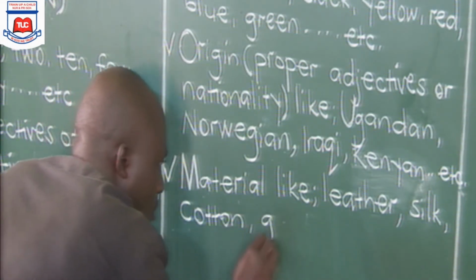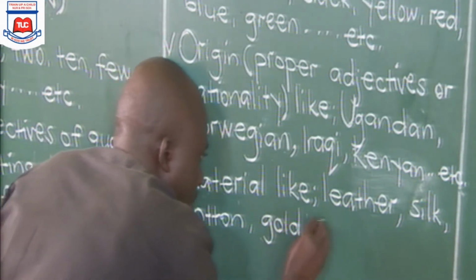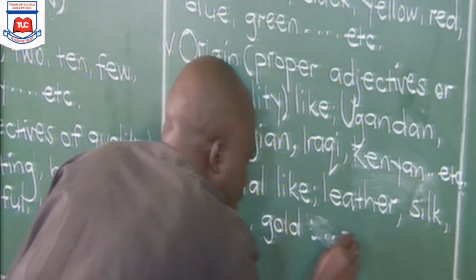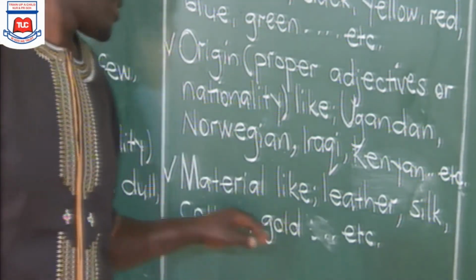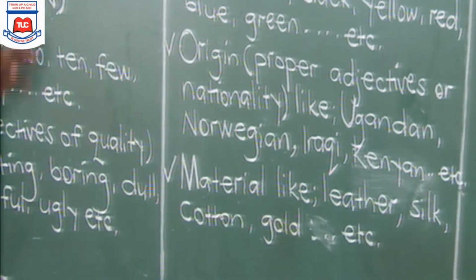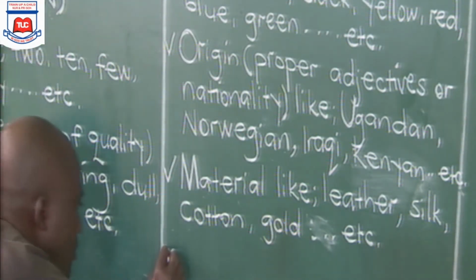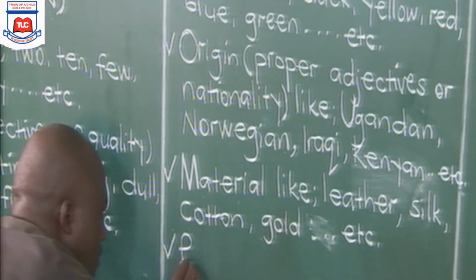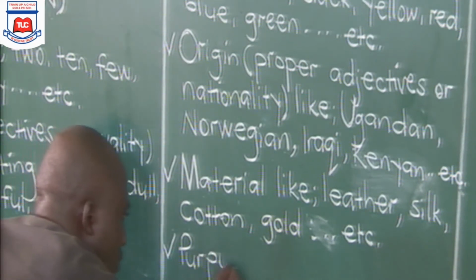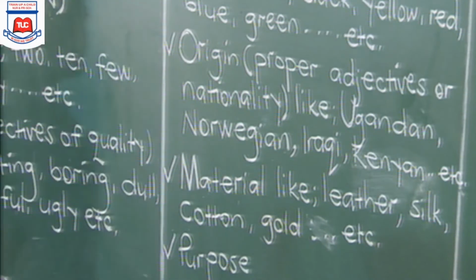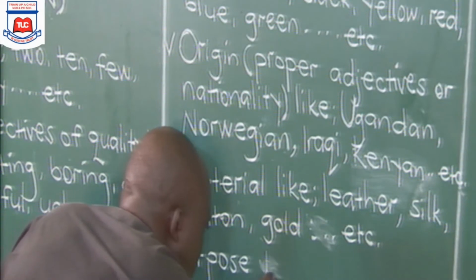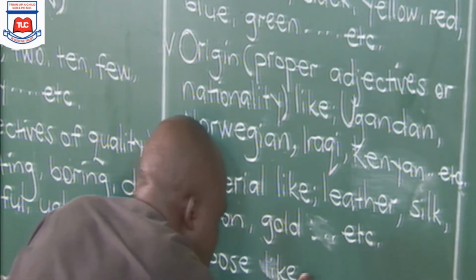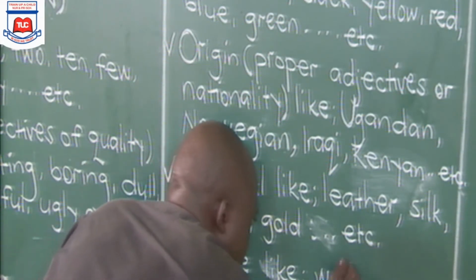We also have gold, among others. These are adjectives that represent material. Then lastly, purpose. P stands for the purpose, the use of that noun. So the purpose in this case can be walking.